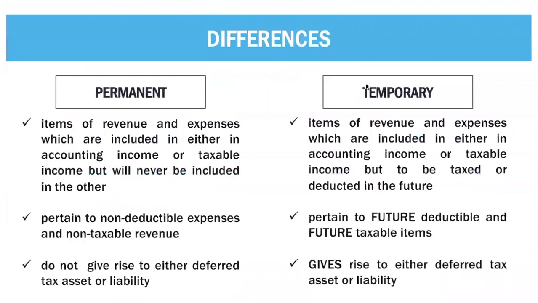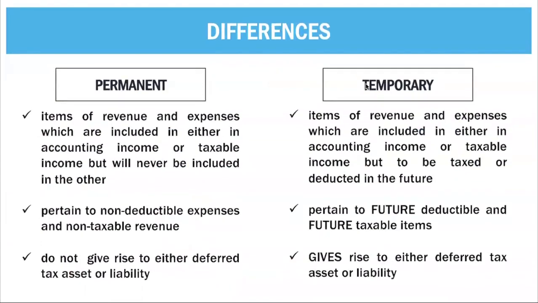The differences, as we said, can either be a permanent difference or a temporary difference. We start first with your permanent difference. A permanent difference is an item of revenue or expense which is included in either accounting income or taxable income but never included in the other.